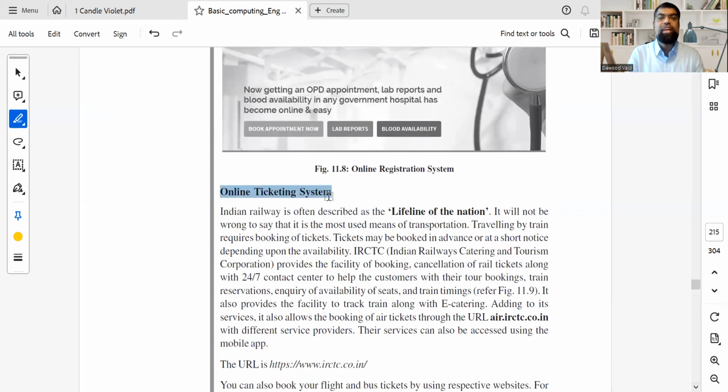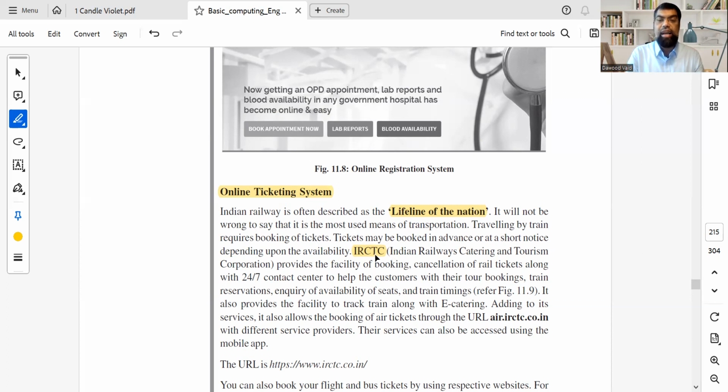Okay. What is OTS? Online ticketing system, IRCTC. Anybody in a travel agency, anybody who's traveled, they know IRCTC. Today, there are a lot of private websites, but still IRCTC is the best website to book your tickets, which we call the lifeline of the nation. So it could be Shatabdi, Duronto, any train that you take. IRCTC now also has ticketing for airlines, but primarily it was for railways.